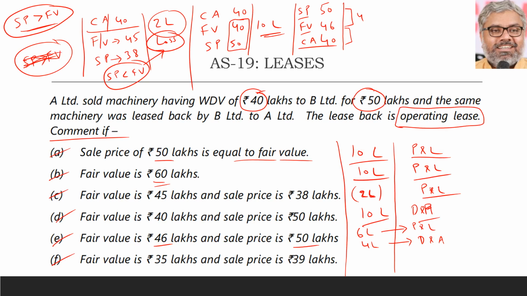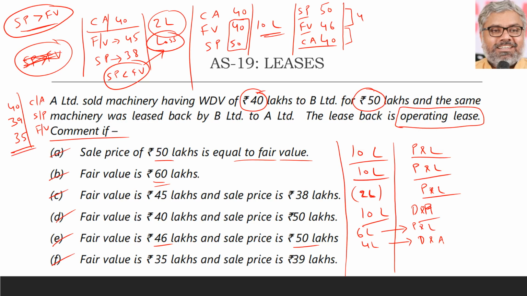Then F bit. Once again, better to write the numbers in the sequence, then you can see where it is fitting. Lowest is fair value 35, then there is 39, then there is 40. This is carrying amount. 39 is sale value, sale price, and fair value is 35.